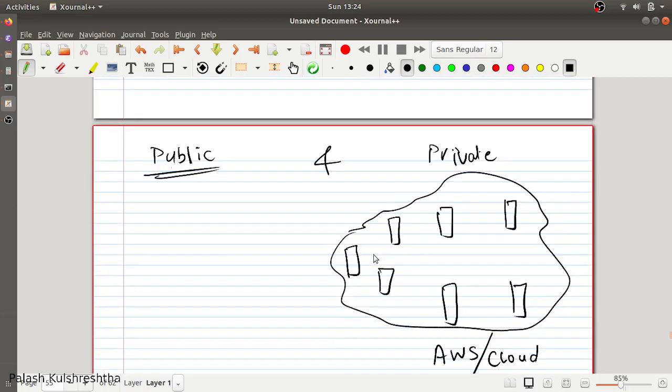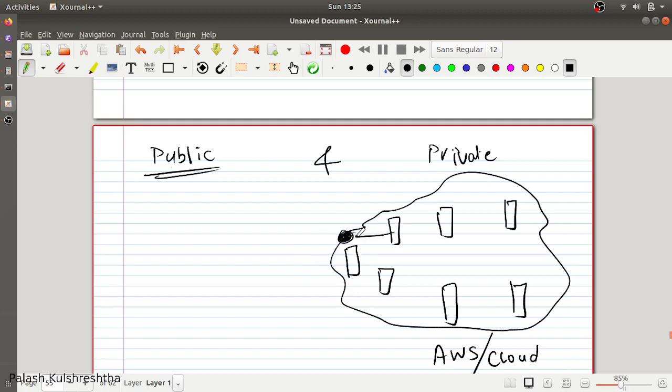So each person can have their own private address, and all the routers which enable the internet to work have been configured in such a way that any private IP address cannot be accessed from the internet.